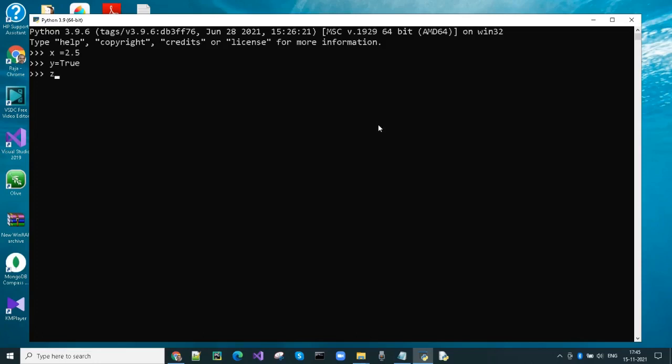Let's convert some data type such as float, boolean, and string to integer type. You can see that the decimal part is truncated after we convert float to integer.